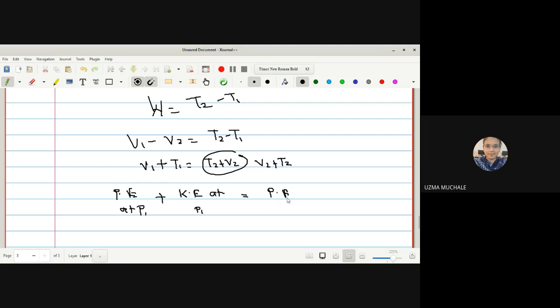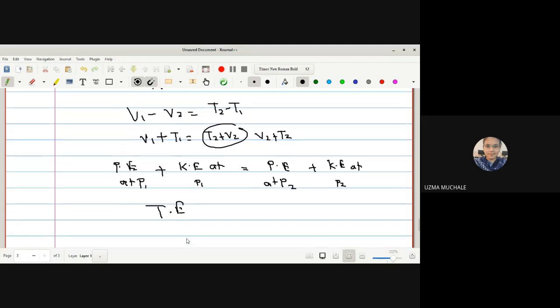So this is the potential energy at P2 plus kinetic energy at position P2. So what is the addition of potential energy plus kinetic energy? This is nothing but your total energy at P1 is equal to total energy at P2.